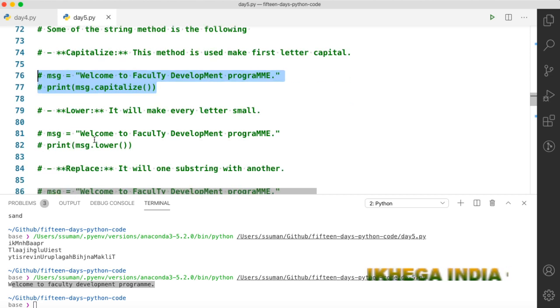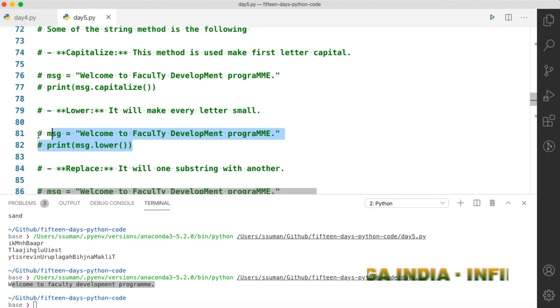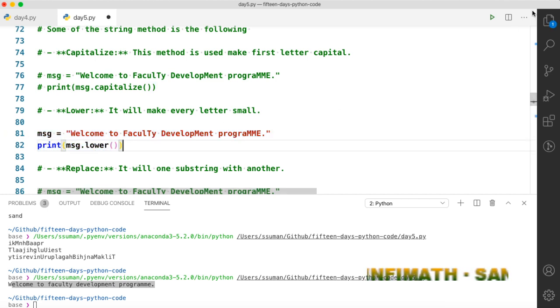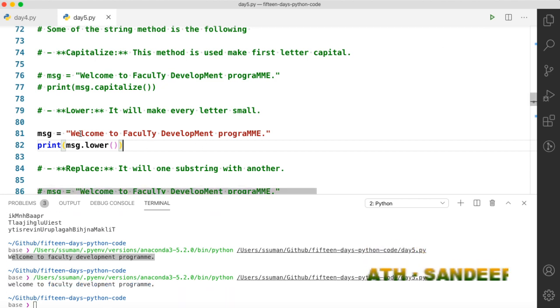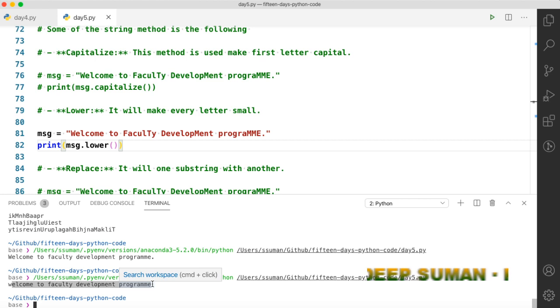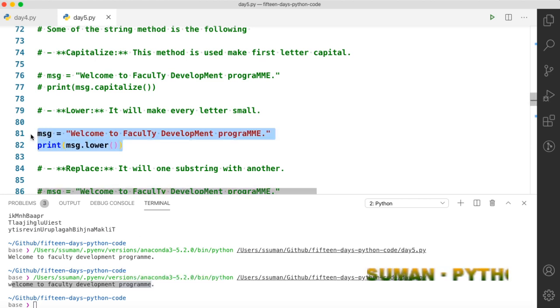You can make a string lowercase by this lower method. So if you print this, you will get, like the name suggests, all the characters in lowercase. So these are simple methods. Most of the names of methods are very intuitive. If you even Google search, you will find that, according to your purpose, and there are many string methods.